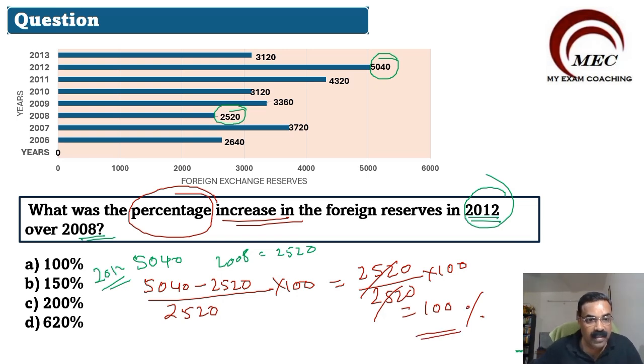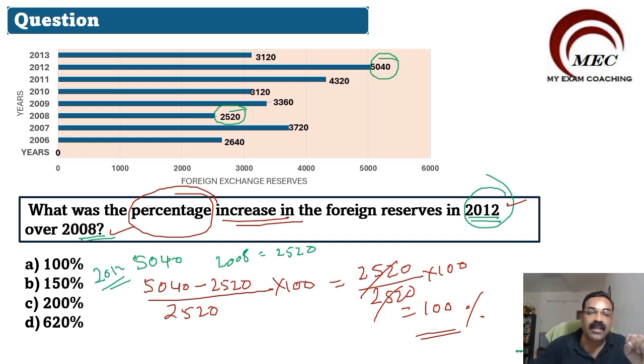Understand this question. What was the percentage increase in the foreign reserve in 2012 over 2008? From 2008 to 2012, what is the percentage increase? You can calculate percentage increase only when you calculate the total increase.